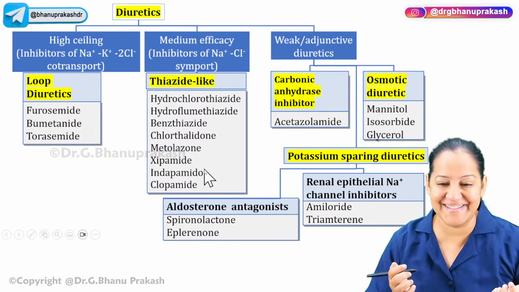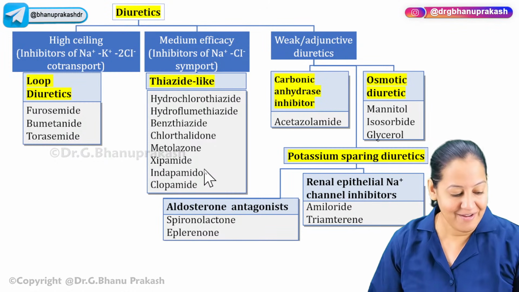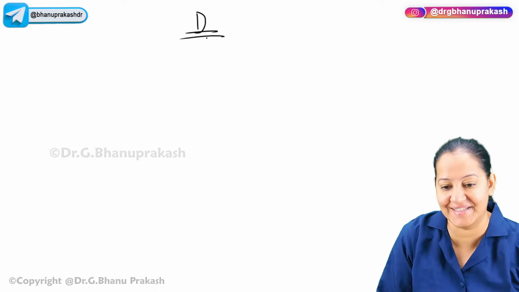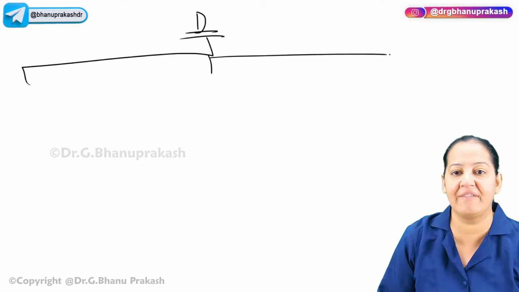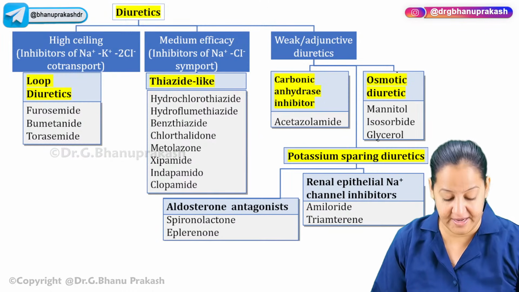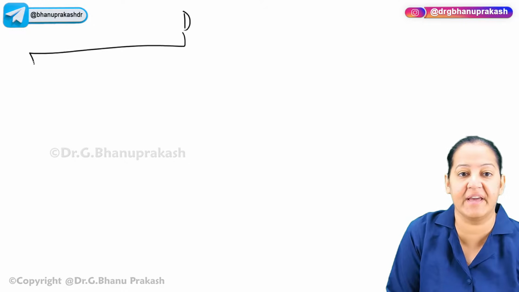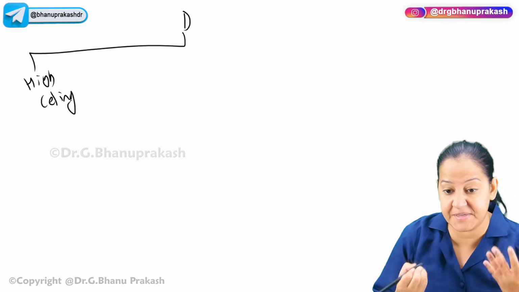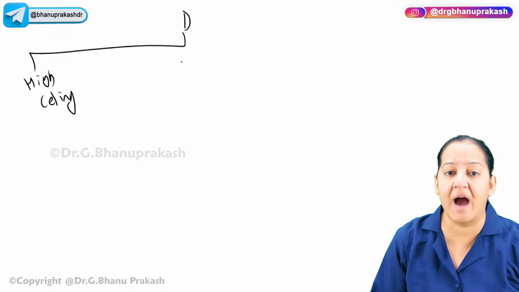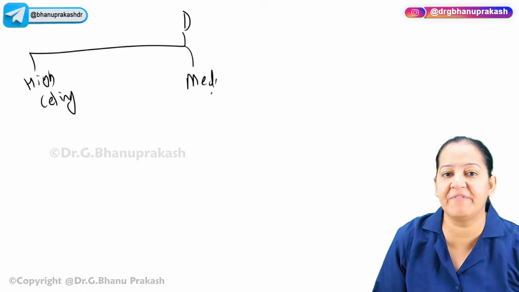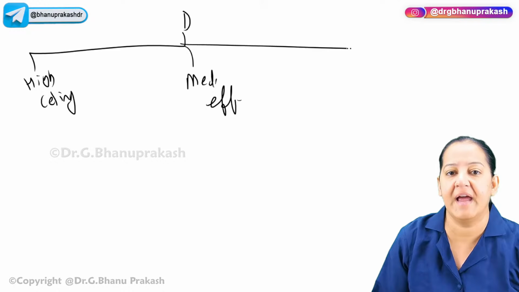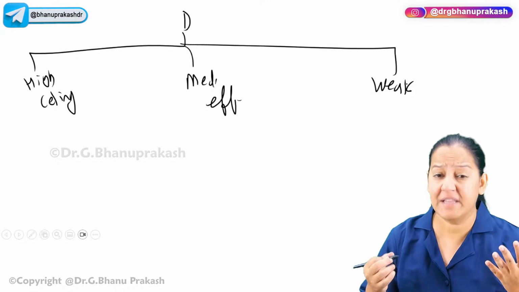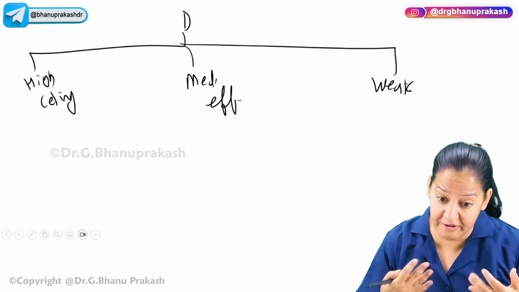Now come to the classification. How many categories do we have? We divide the diuretics into three categories. High ceiling, which means strong. They are very strong and are given in emergencies. The second is medium efficacy diuretics, and the third is weak diuretics. There are three categories. The names are based on their efficacy, how efficacious they are.